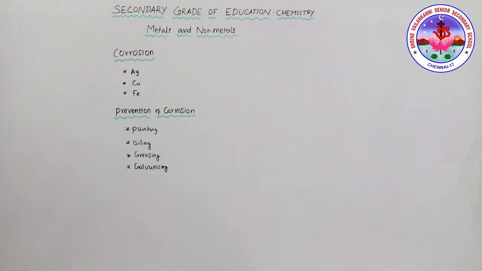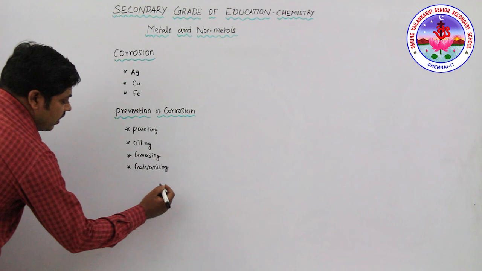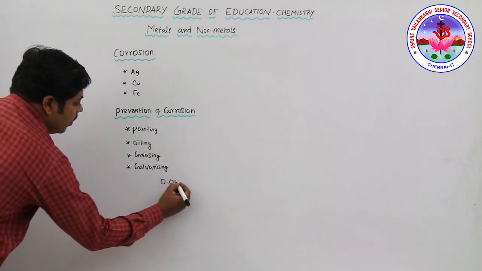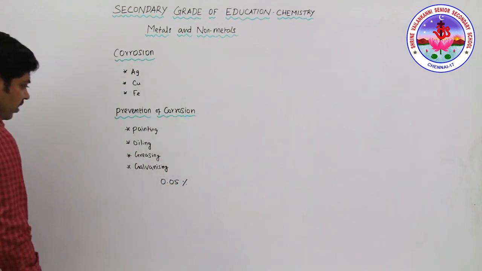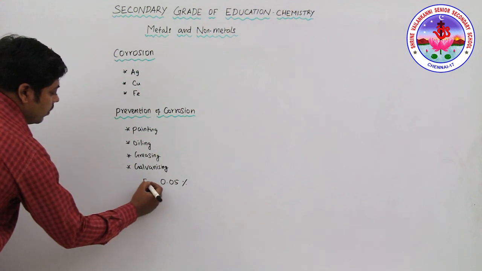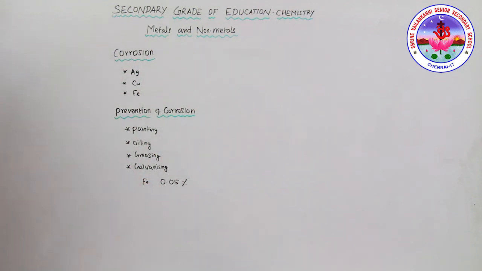For example, iron is the most widely used metal, but it is never used in the pure state because pure iron is very soft in nature.